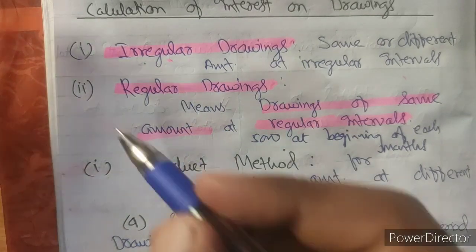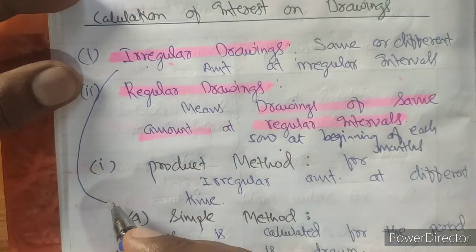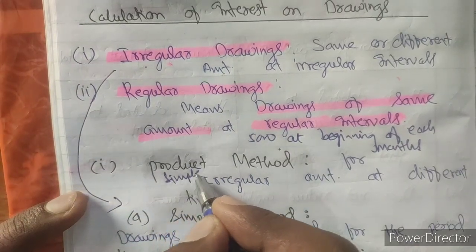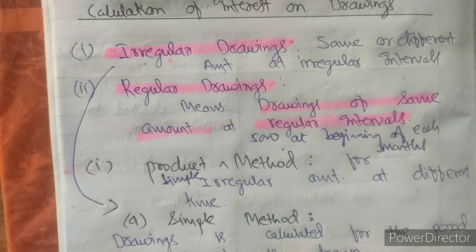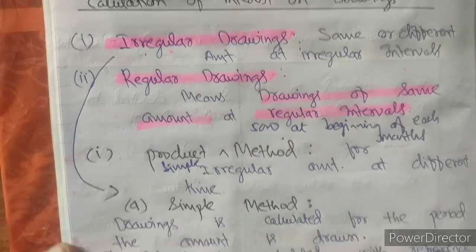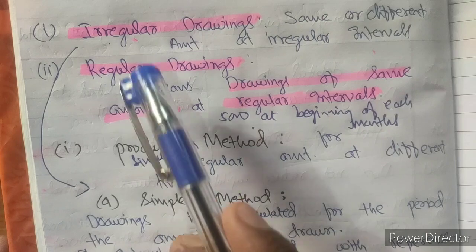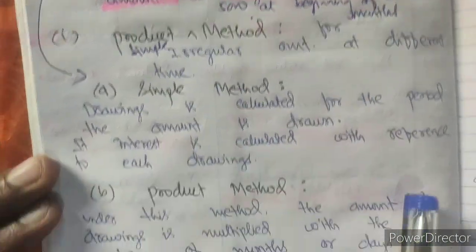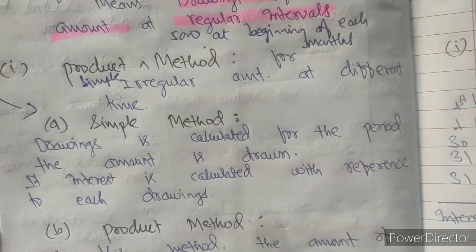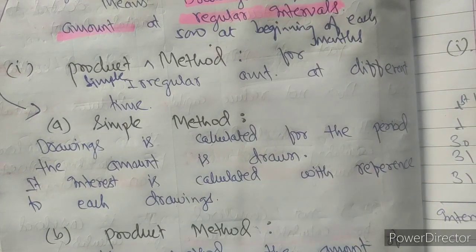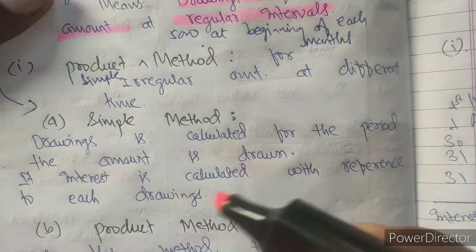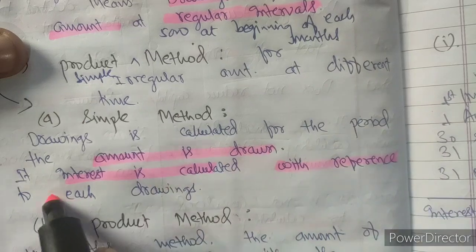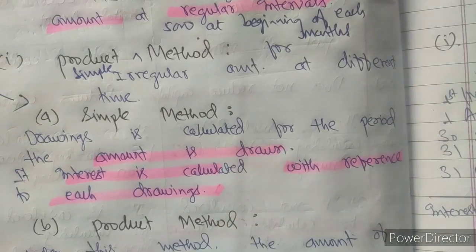In case of irregular drawings, there are methods to calculate: the simple method and the product method. So for irregular drawing, there are two methods, simple method and product method. What will we do in the simple method? Interest is calculated for the period of the amount drawn, with reference to each drawing, as it is an irregular drawing.